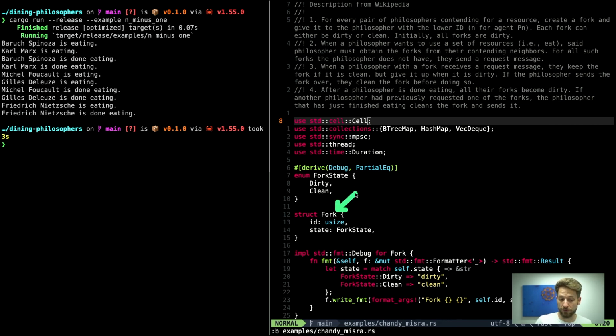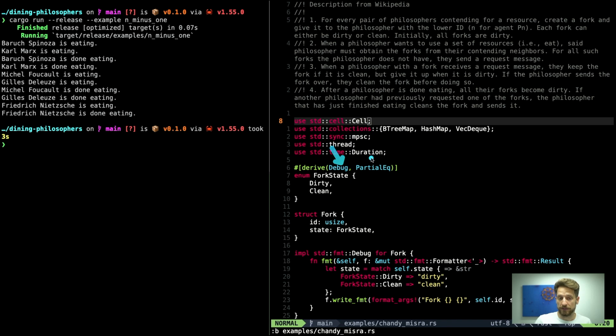Then we have the fork again. This time we actually have a struct for the fork that holds the identifier to know which number the fork has, and the fork has a state. It is dirty or clean, so we store that information inside the fork as well.